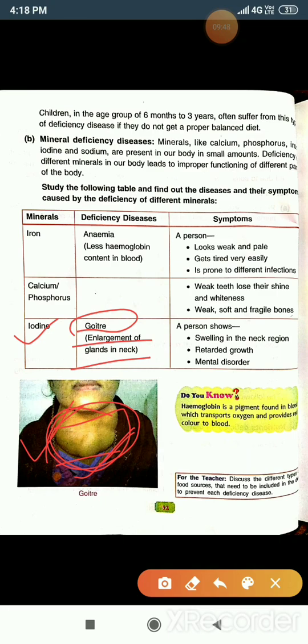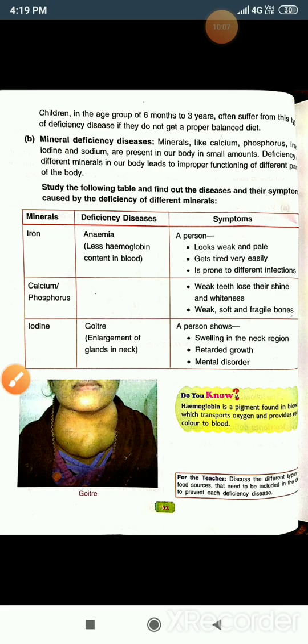And in this, swelling in the neck region that I have shown you, and retarded growth also, and mental disorder also. These are the symptoms of the deficiency of iodine. When anyone suffers from iodine deficiency, then what should we do? We should give iodine.